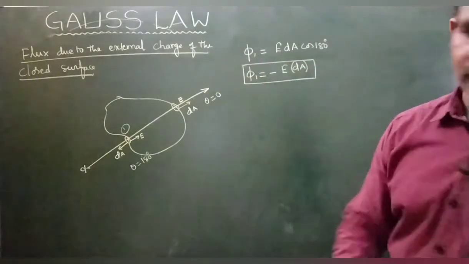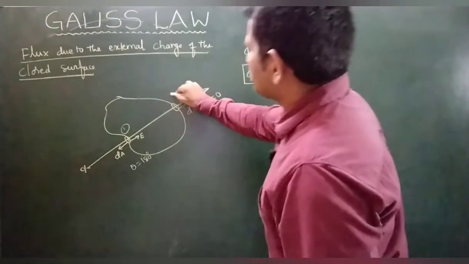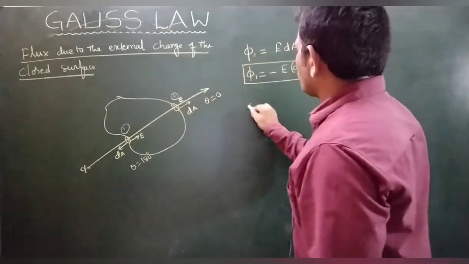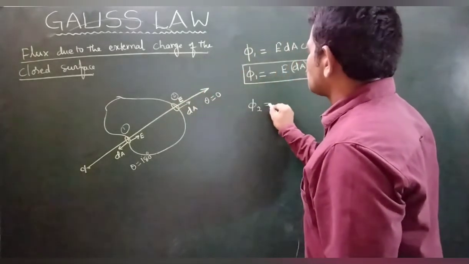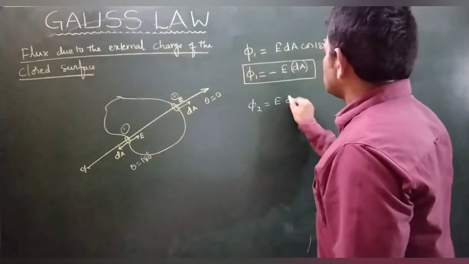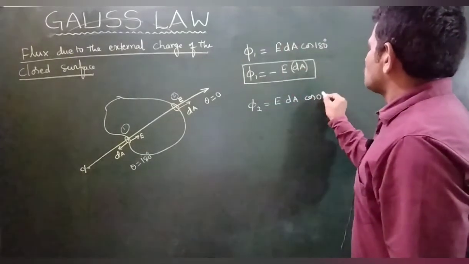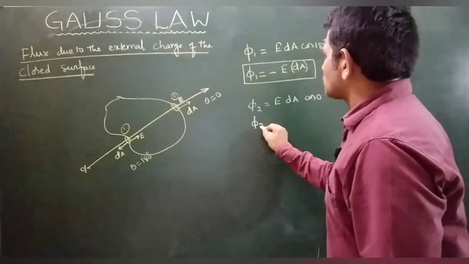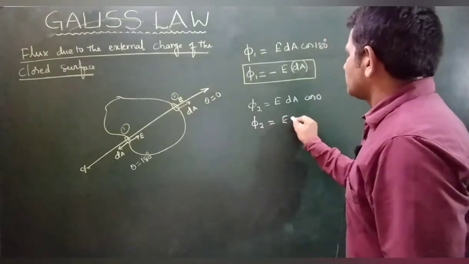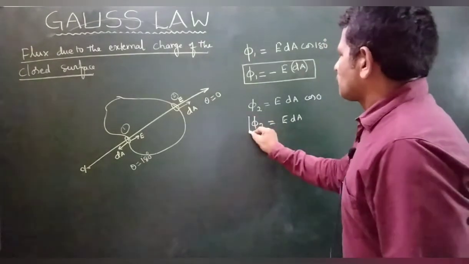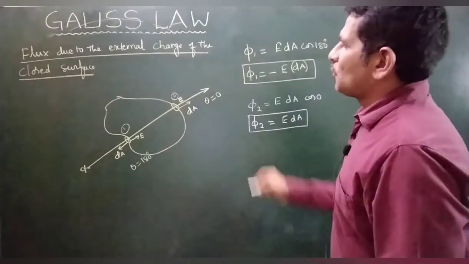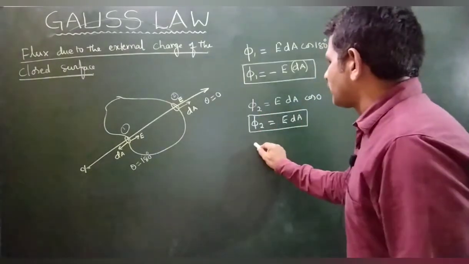Here at point 2, flux phi is equal to E dA. What is the angle between them? 0. So phi 2 is equal to E dA. So how much flux is received?